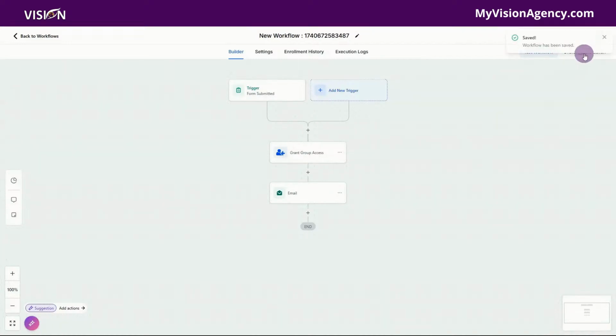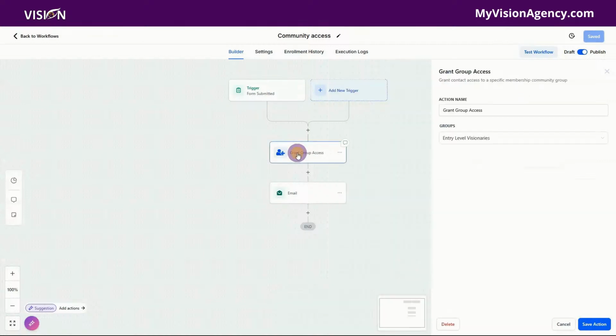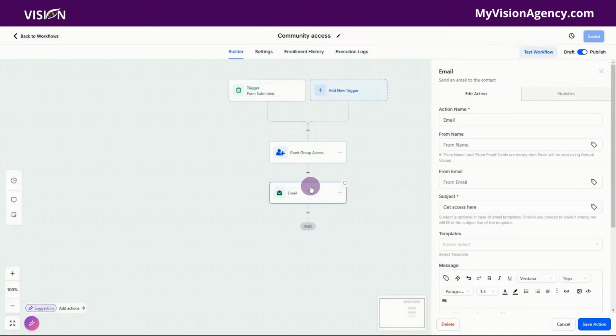And of course, we want to publish this. I'm going to name this community access, save. If you're following along, they go to our bio link, they watch the video for 3 minutes. This form appears. If they fill it out, then we're going to grant them access to our entry-level community, and then we're going to send them an email.